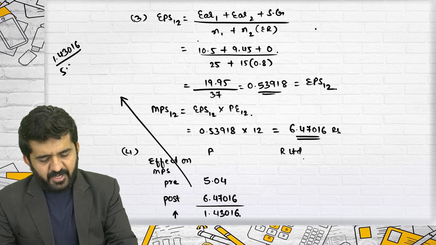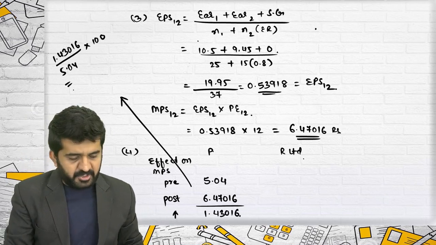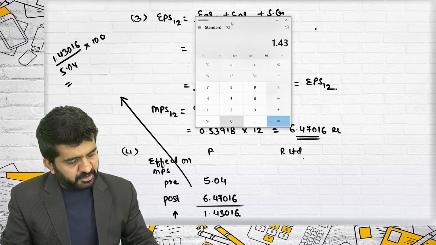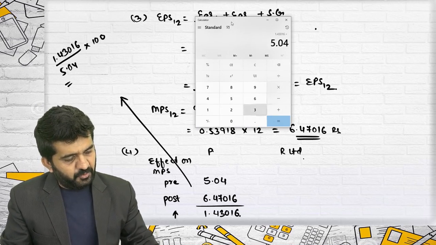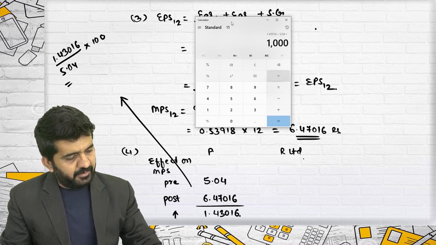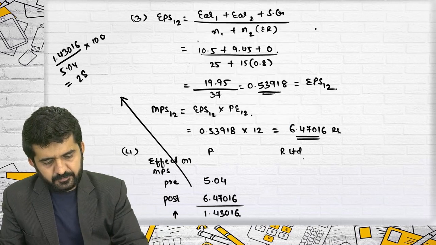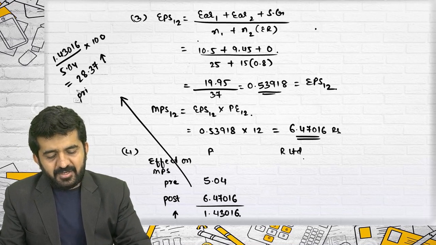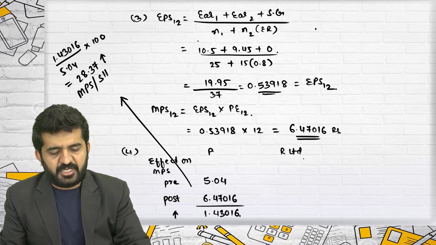1.43016 divided by 5.04 multiplied by 100 is 28.37 percent. Market price per share has increased.